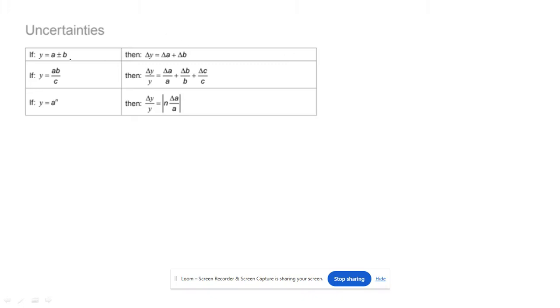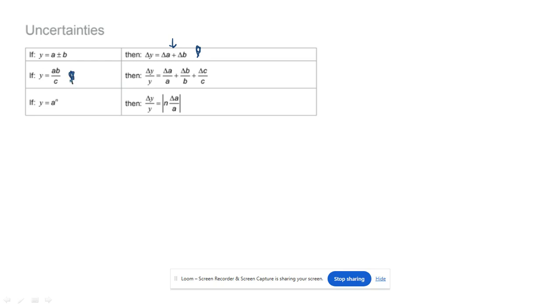These are your uncertainty equations. Remember, it doesn't matter whether you're adding or subtracting, right? The uncertainty is always the sum of the uncertainties, and they'll try to catch you with that. They'll subtract two numbers, and they'll try to get you to subtract the uncertainties. You always add the uncertainties, whether you add or subtract, right?